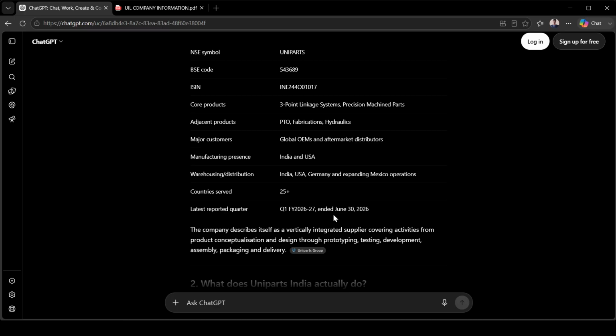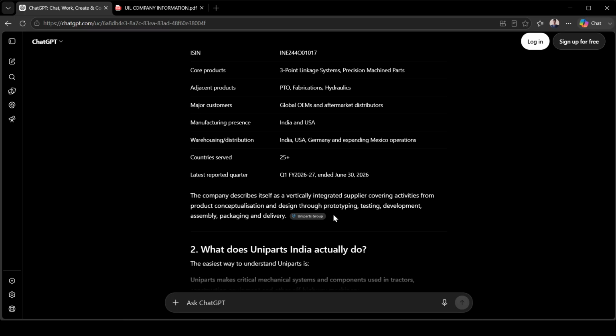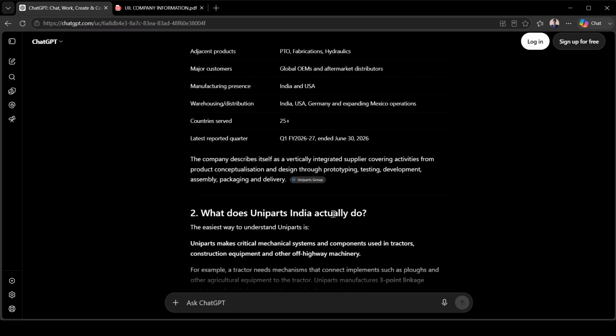Major customers: global OEs and aftermarket distributors. Manufacturing presence: India and USA. Warehousing and distribution: India, USA, Germany, and expanding massively. Countries served: 25 plus countries. So that is the end of the company snapshot itself.